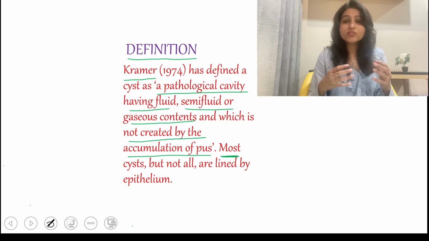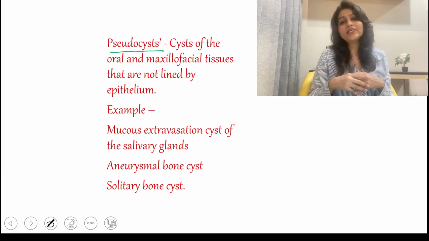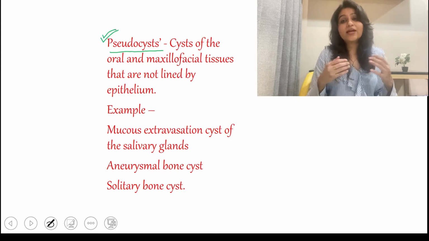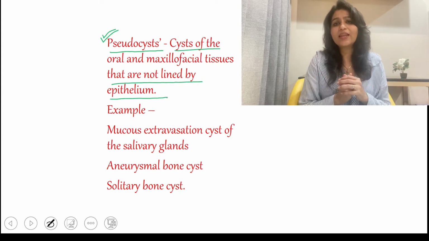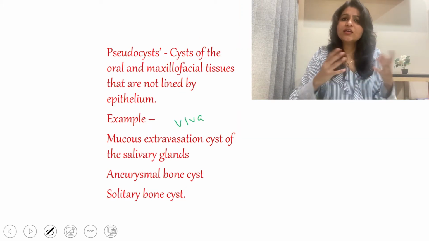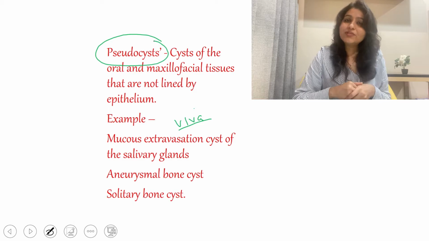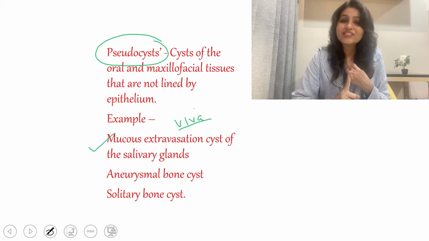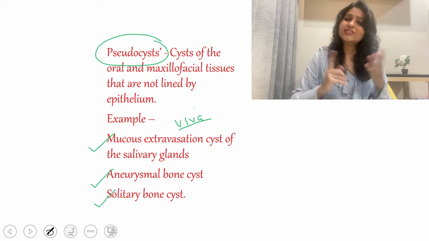Remember that most but not all cysts are lined by epithelium. Many authorities call the cysts that are not lined by epithelium as pseudocysts, but mostly the cysts are lined by epithelium. Now in viva, you can be asked, give some examples of cysts that are not lined by epithelium or pseudocyst. So the examples of pseudocyst are mucus extravasation cyst, then aneurysmal bone cyst, solitary bone cyst. These are some of the examples.